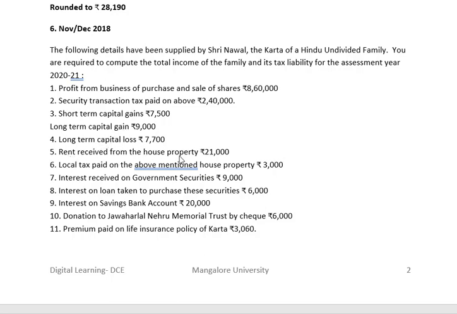Then we have rent received from house property, income from house property. Local taxes, this is for the calculation of income from house property. Interest received on government securities, income from other sources. Interest on loan taken to purchase these securities. Then interest on savings bank account, 20,000. Donation to Jawaharlal Nehru, this is under section 80G, and this amount qualifies for 50% deduction. Premium paid on life insurance policy, this comes under deduction under section 80C.